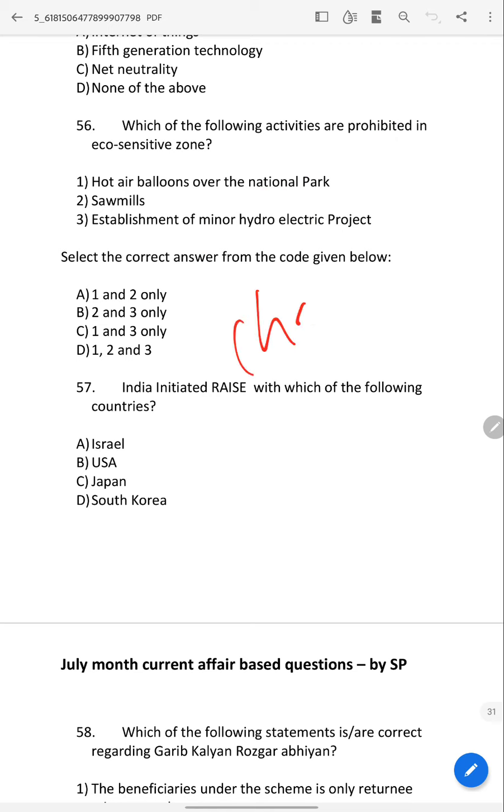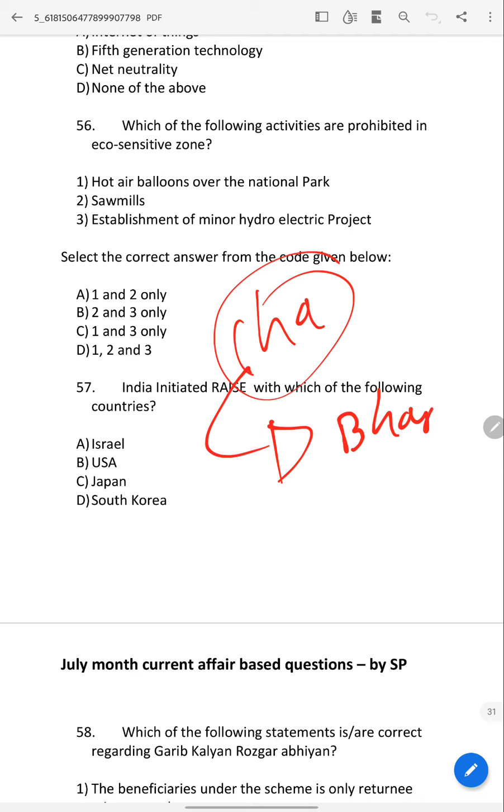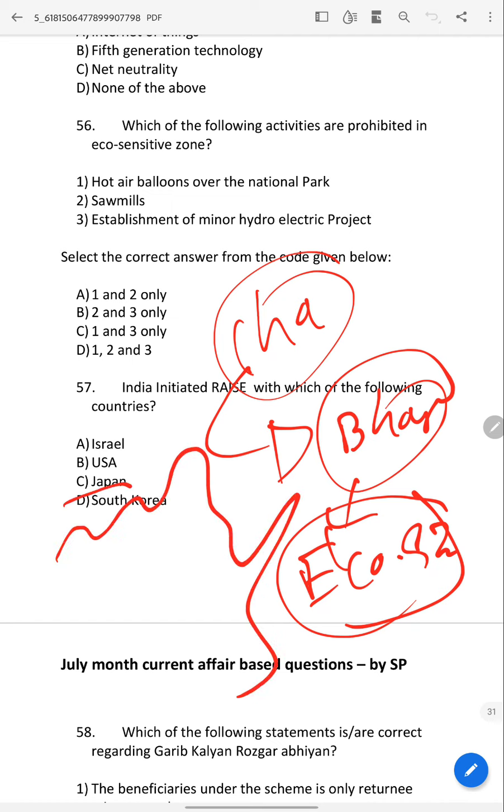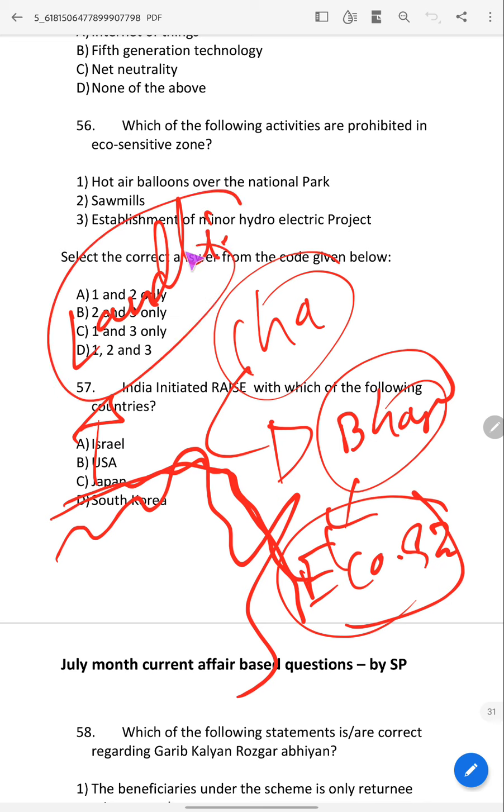This Char Dham highway passes through the Bhagirathi eco-sensitive zone. Any construction in the Himalayas, any construction in an eco-sensitive zone, such as road construction, may lead to landslides. What is an example of road construction causing landslides?